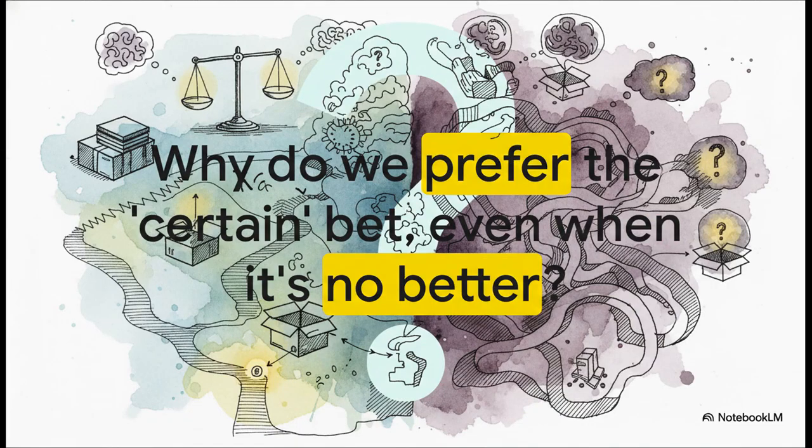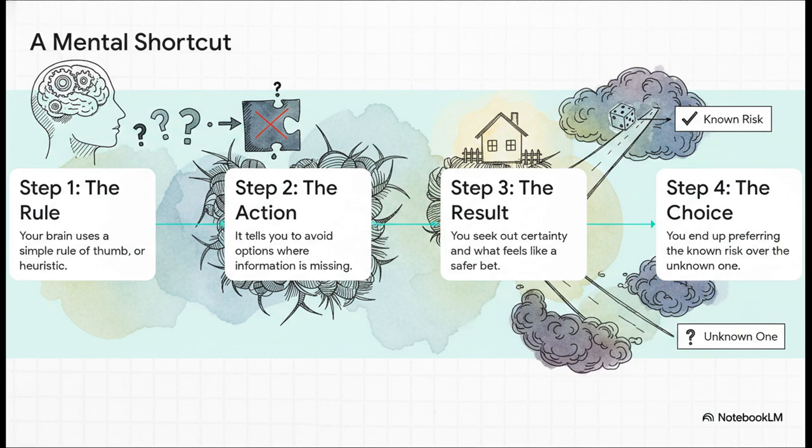So that brings us to the big question, right? Why? Why on earth is our brain wired to do this? To pick the certain option when there's no actual advantage? What is going on up there? Well, it all comes down to a mental shortcut, a heuristic, if you want to get technical. Our brain basically has this one simple rule it follows. If you have to choose, just avoid the one with missing information.